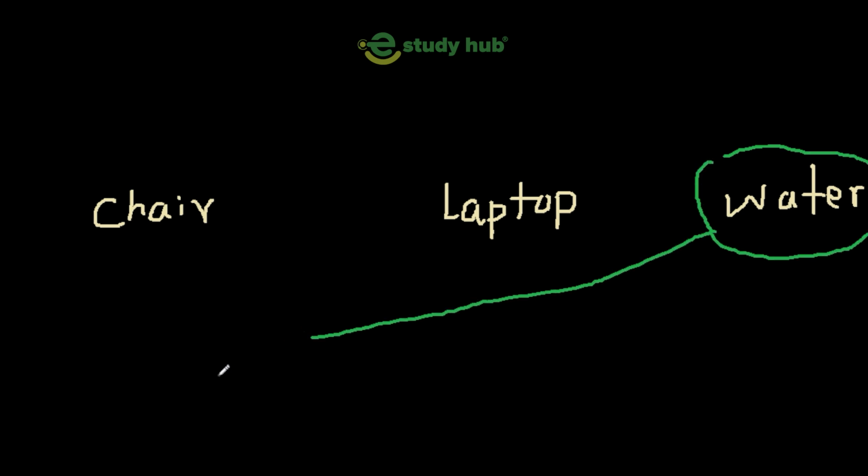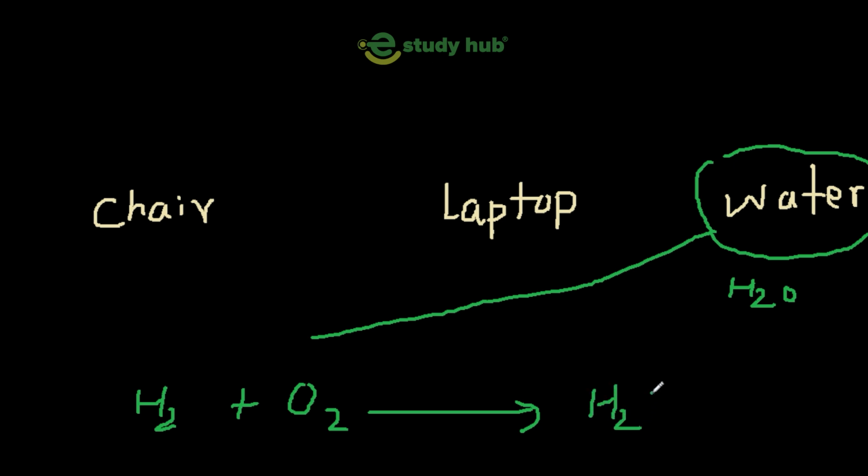The formula of water is H2O. This H2O is made up of hydrogen plus oxygen, which gives us H2O. If we balance this, two hydrogen molecules react with one oxygen molecule, and we get two molecules of H2O. So you can see that hydrogen reacts with oxygen. These are two elements. Two elements combine together and they form water. So matter is made up of elements.